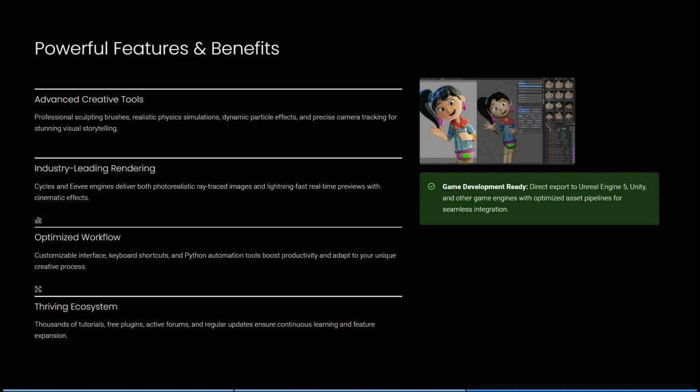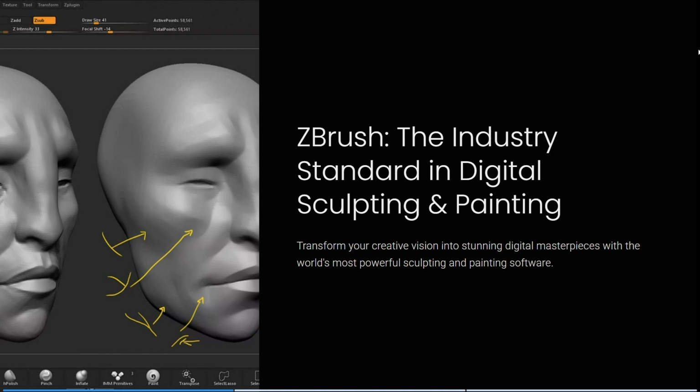Their optimized workflow is a customizable interface. They have keyboard shortcuts and Python automation tools to boost your productivity and adapt to your unique creative process. And then it's a thriving ecosystem. There's thousands of tutorials, there's free plugins, active forums, and regular updates to ensure there is continuous learning and expansion on the features. Let's jump straight into ZBrush now.